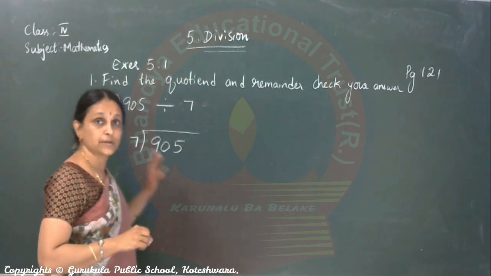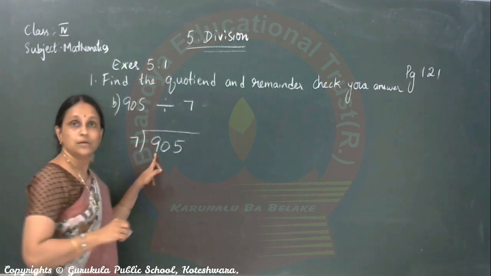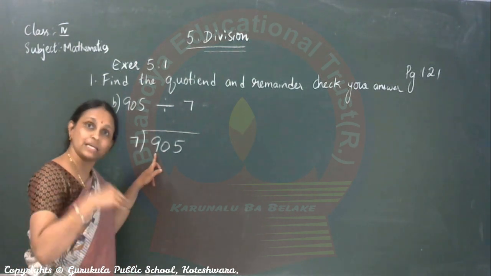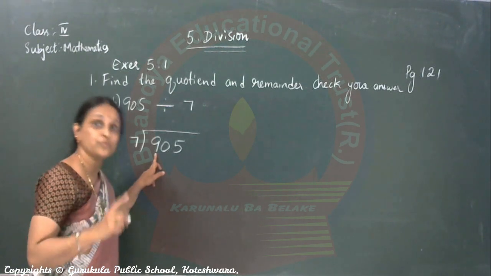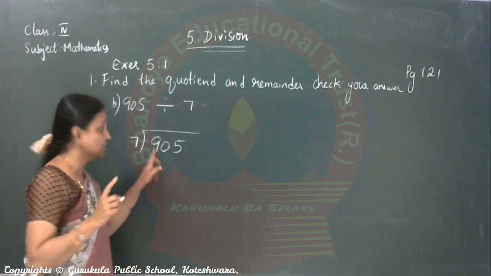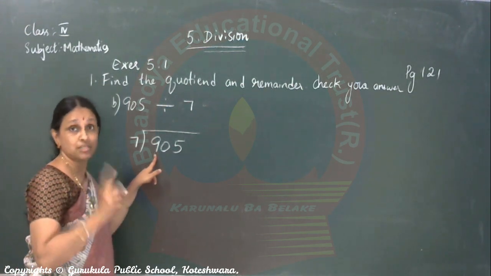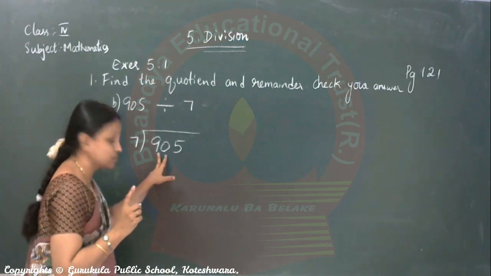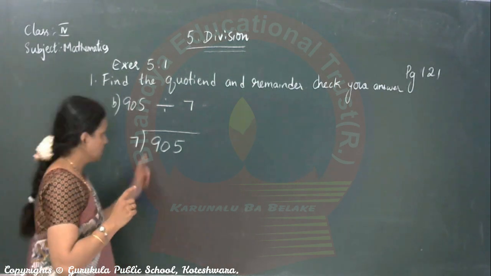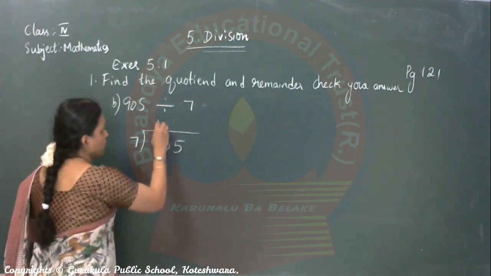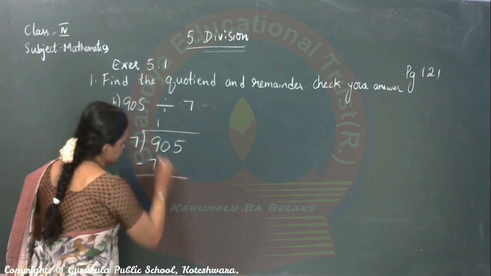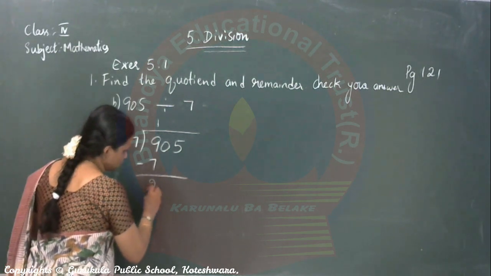Yes, first step. See the first number. Is it divisible by 7? Tell 7 and stop where you will get an answer very near to 9. Because it is greater than 7, you can take single number. Otherwise, you have to take both the numbers. Understood? Yes. Now, 7 ones are 7. 9 minus 7 is 2.